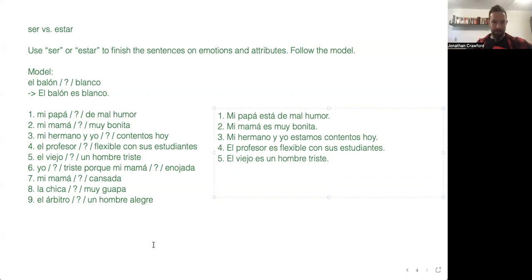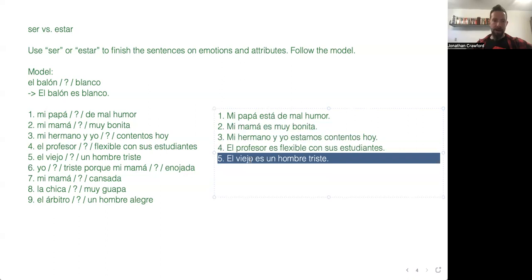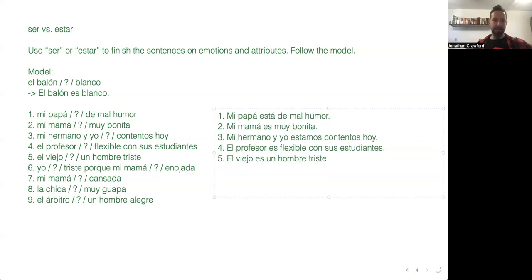All right. And then we have number 6. Yo blank triste porque mi mamá blank enojada. I am sad. Triste means sad because my mom is mad. So being sad and being mad, those are non-permanent emotions. So we say, yo estoy triste porque mi mamá está enojada. I am sad because my mom is mad.